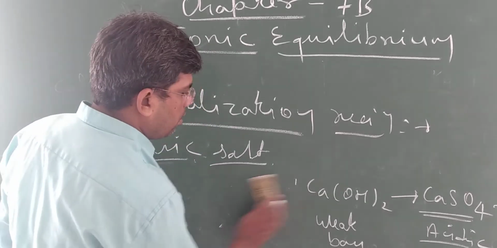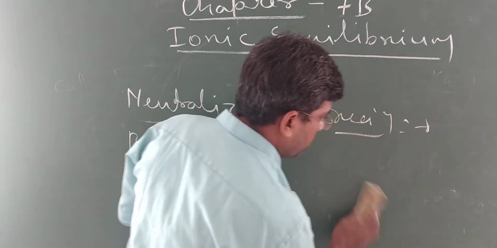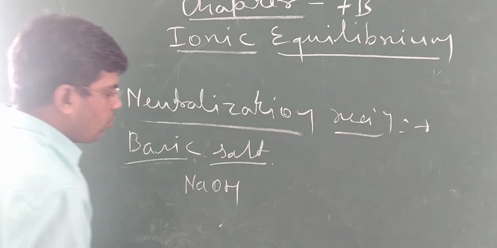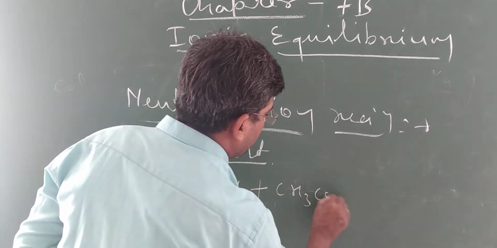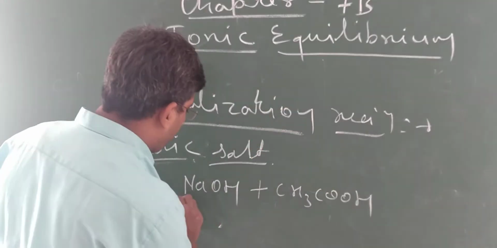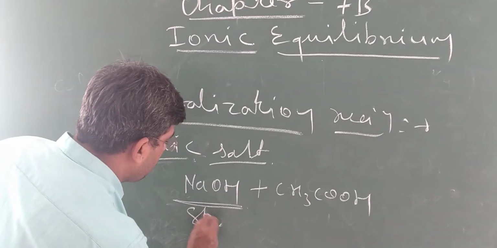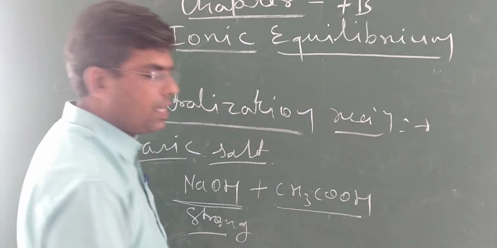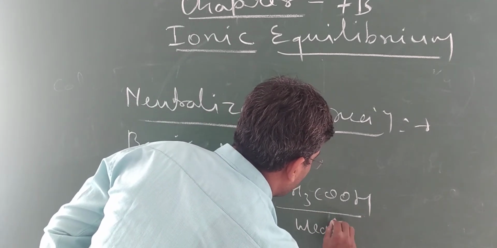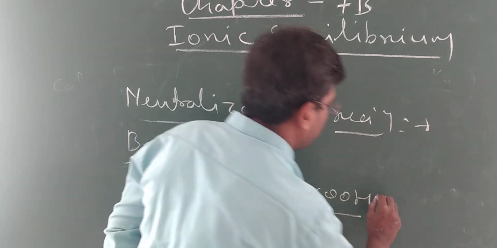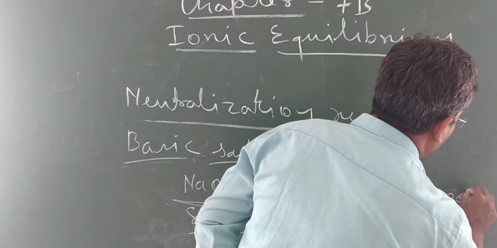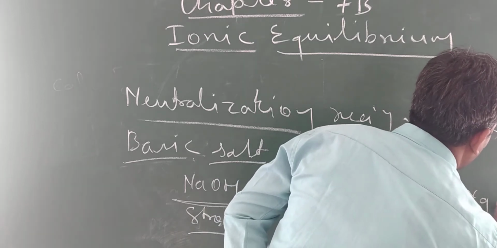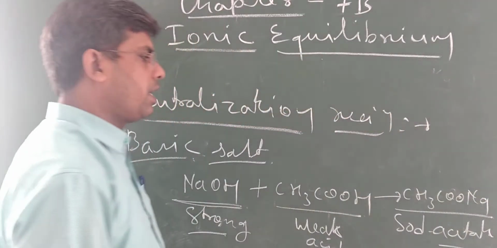For example, NaOH is a strong base, and if this strong base reacts with a weak acid, acetic acid CH3COOH, then they form sodium acetate, CH3COONa, plus H2O.